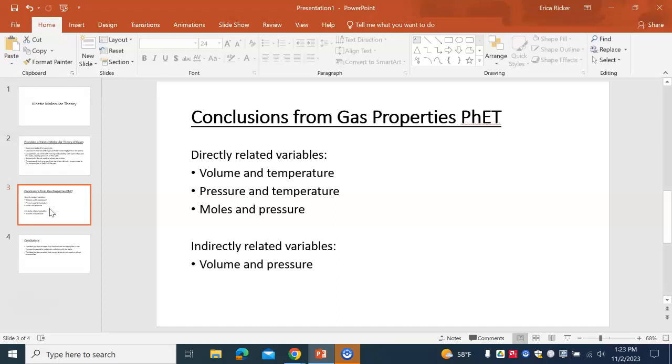The indirectly related variables within the ideal gas law are volume and pressure. As you increase the volume, the pressure decreases. As you decrease the volume, the pressure increases.